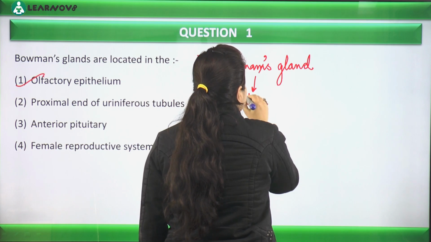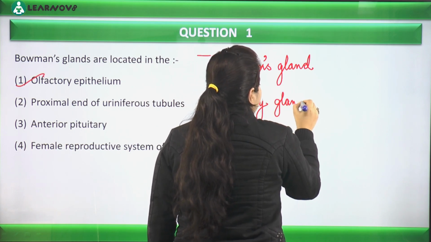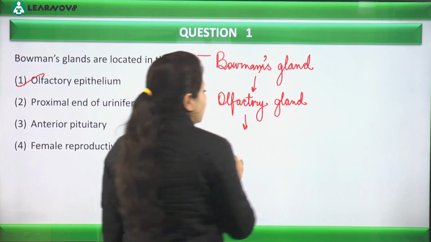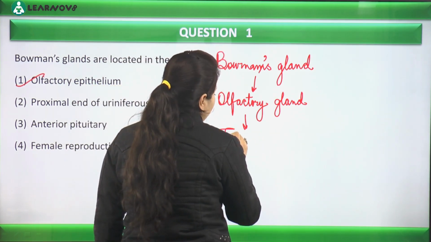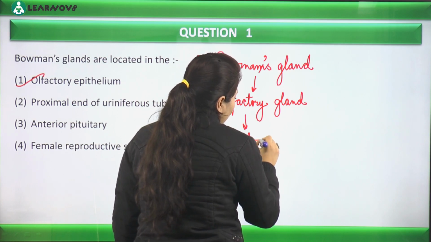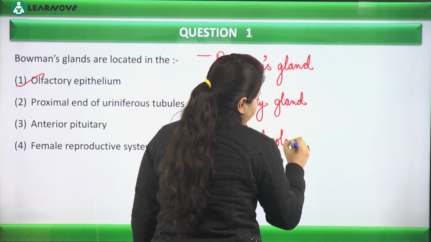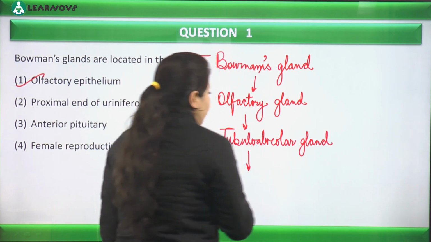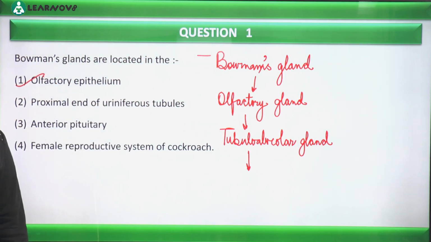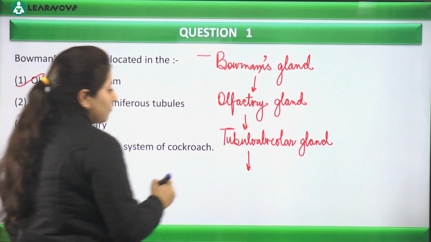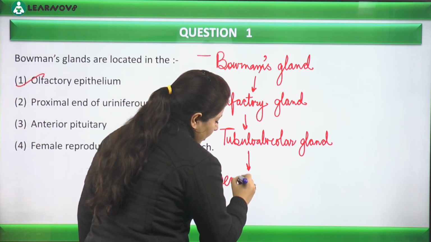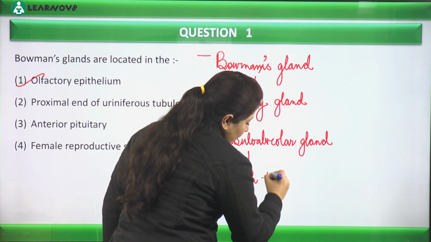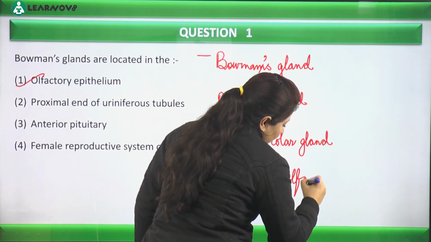If I discuss their structure, we call them tubulo-alveolar glands. Next, their location: they are found beneath the olfactory epithelium.